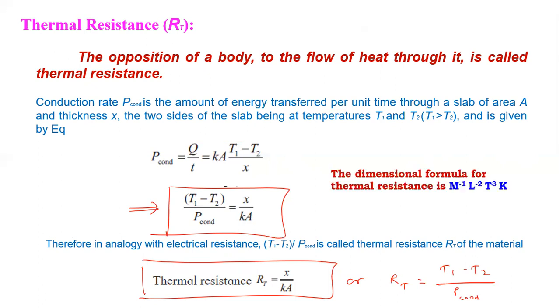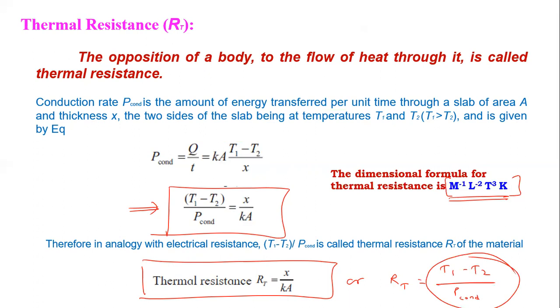The dimension for thermal resistance is, so this is the dimension: M raised to minus 1, L raised to minus 2, T raised to 1, K raised to 1. Now, how do we get this dimension? You can obtain the dimension by using the dimension of this.